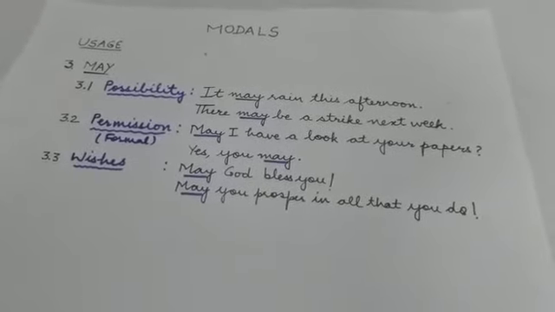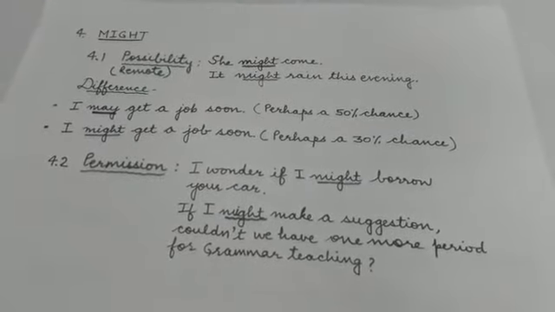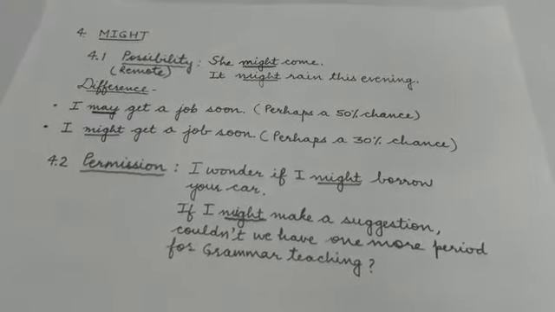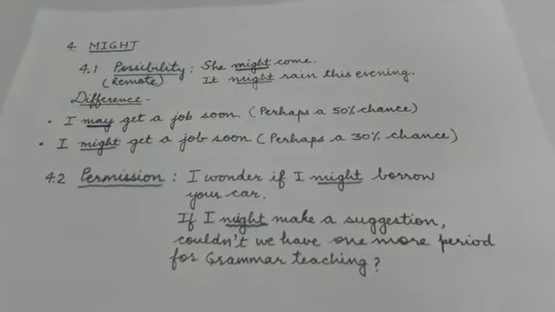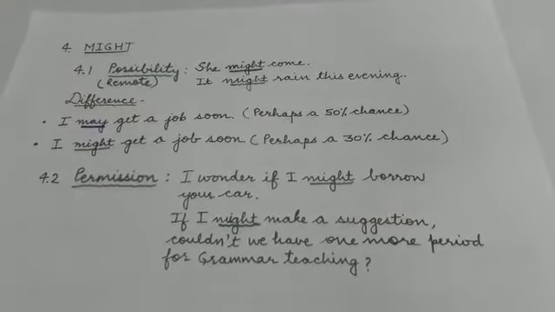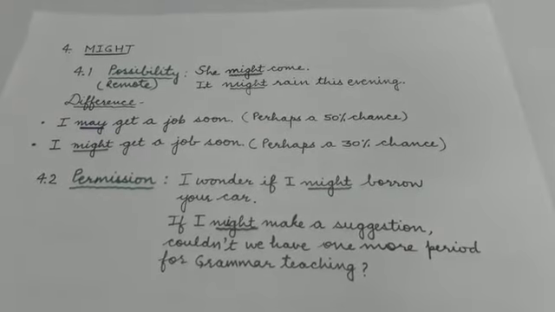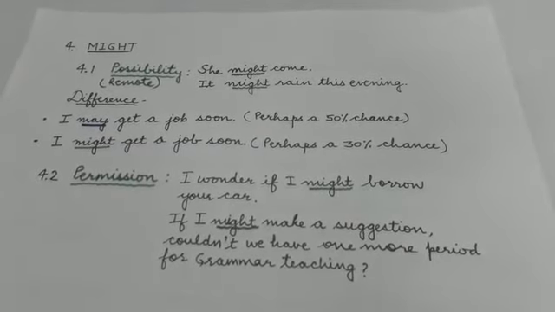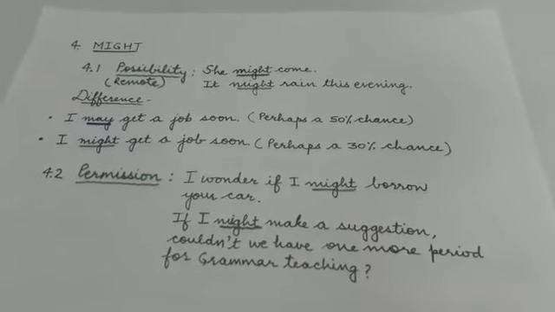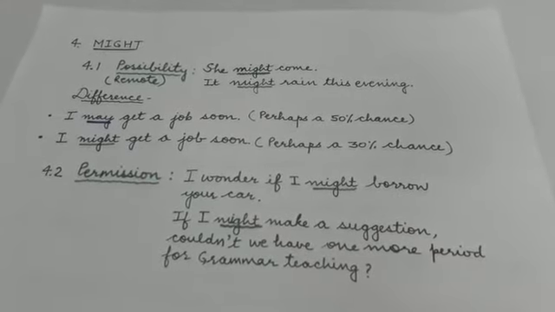Let's come to the fourth modal, that is might. Okay, so the very first notion that is expressed by might is possibility. Now I mentioned the word remote in the bracket. By the word remote possibility, we mean that the possibility of something happening is very less. So that's why the word remote possibility. We often use might to say that there is a least chance that something is going to happen. For example, she might come and it might rain this evening.